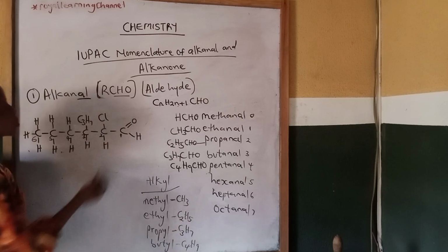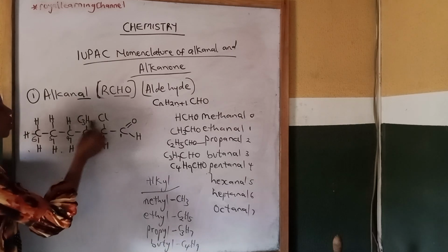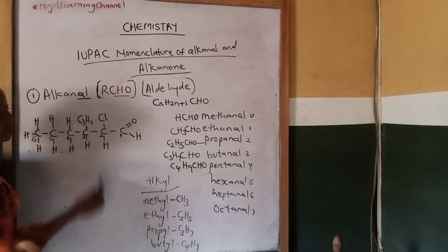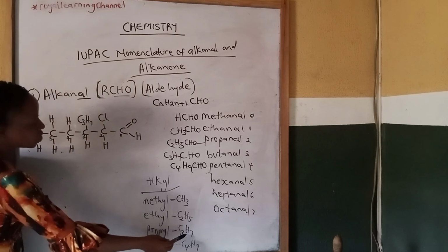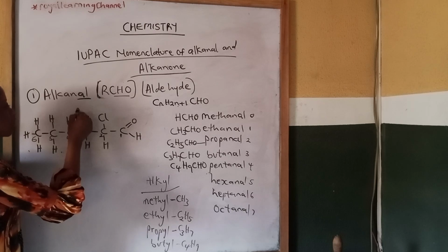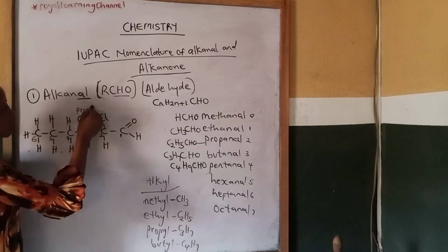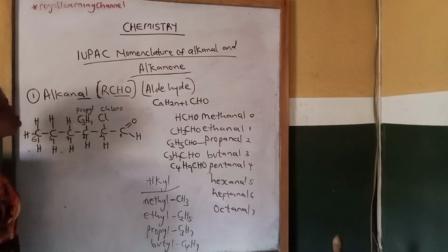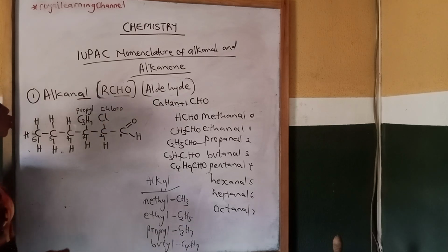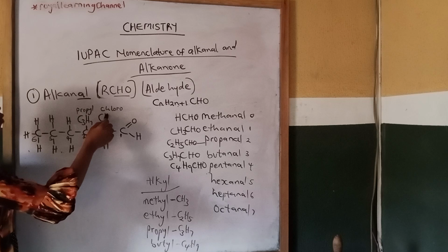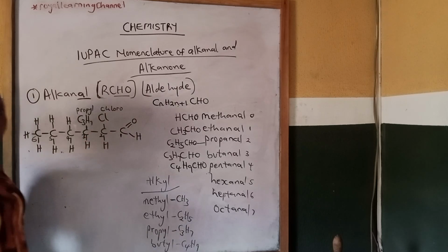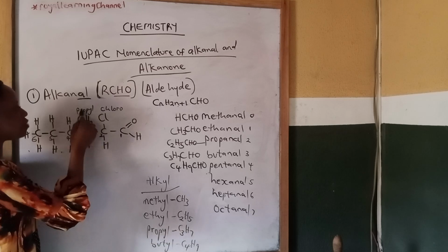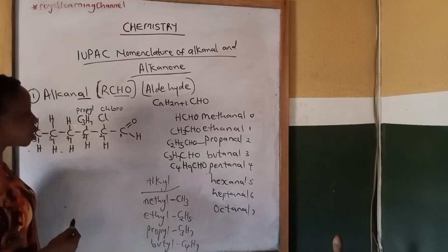Now, we have 2 different substituents, that is chlorine and C3H7. Then C3H7 is propyl. Chlorine sounds chloro in organic chemistry, so we call chlorine chloro. Now we have a mixture of organic and inorganic. Chlorine is an inorganic atom, while C3H7 propyl is an organic molecule.